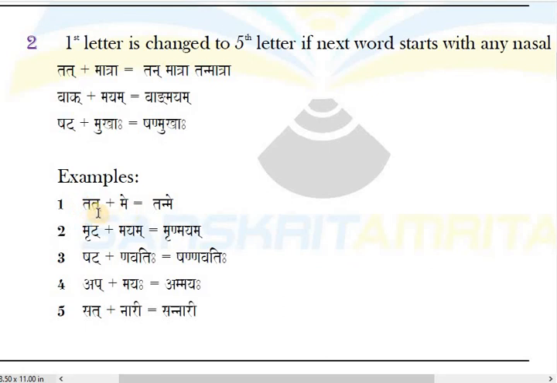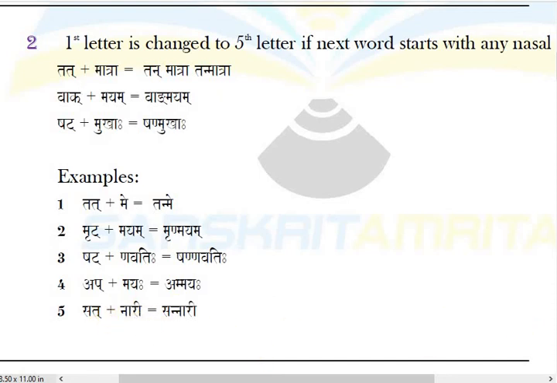We have an example here. Tat plus me, ta converts to 5th. Na, tan me. Mrut plus mayam. Ta consonant, first letter convert to 5th letter of the same group. Ta, cerebral, na. So mrun mayam. Shat plus anavati, shanavati. Up plus mayah, pa. What is the 5th of pa, student? Pa group, 5th letter, ma. So mayah. Sat plus nari, sannari.